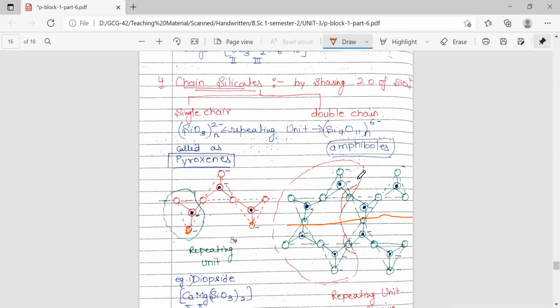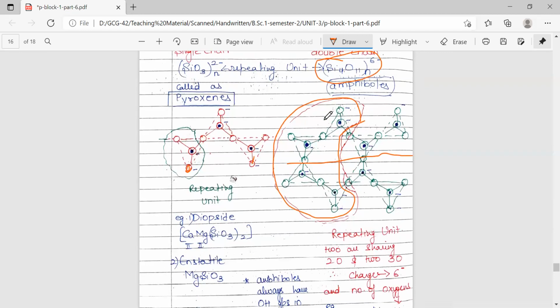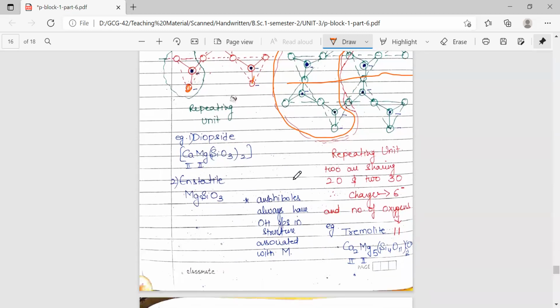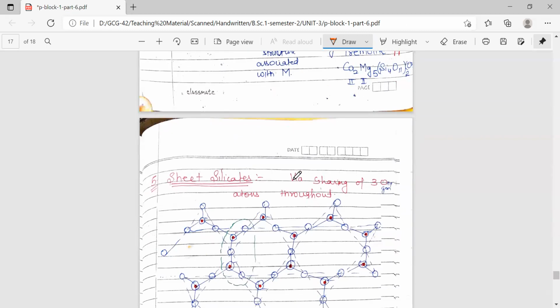So the repeating unit is this one. From here, if you count the oxygens and silicons, the repeating unit is going to become this. So these are the examples of single chain and double chain.